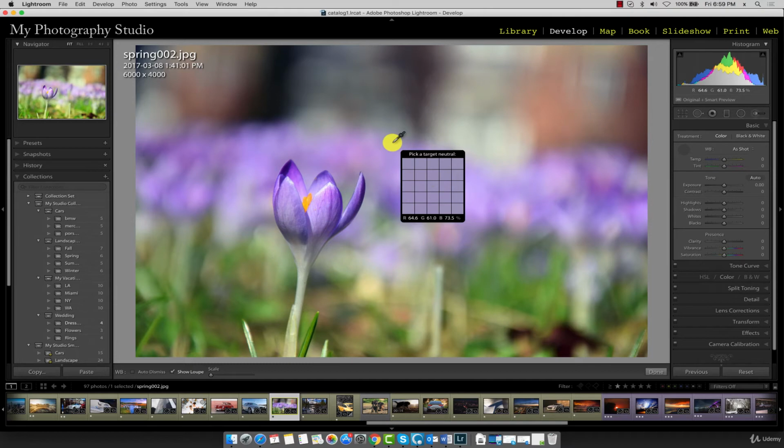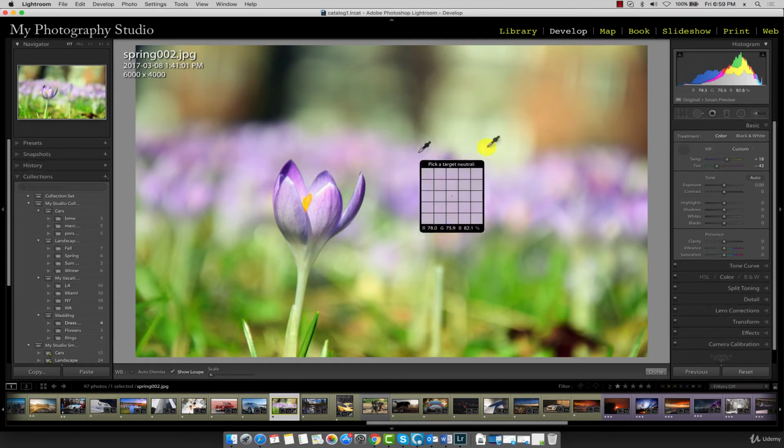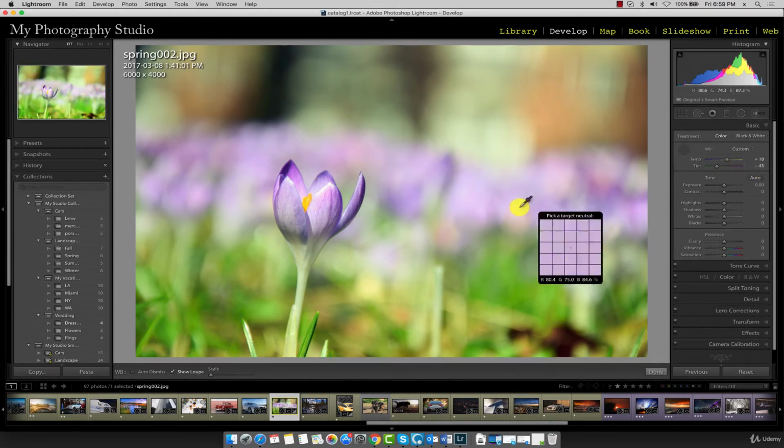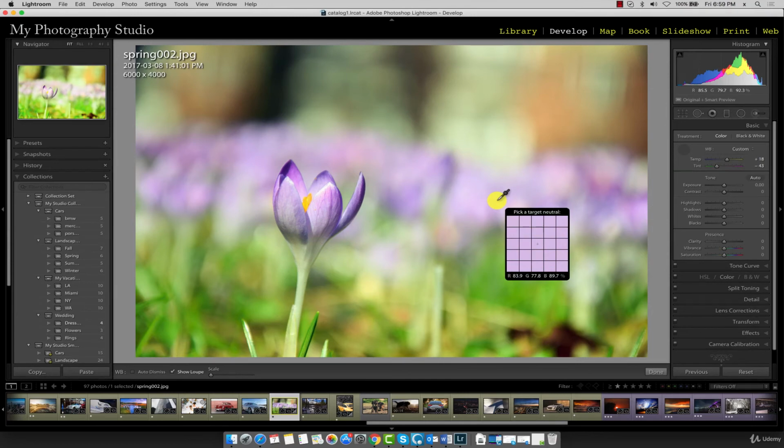So watch what happens when I click my left mouse button now. Lightroom automatically adjusts all the colors in the image based on the neutral reference point we just defined. And you can see it made quite a difference. The temperature in this case has gone up +18 and the tint has gone down -43. So Lightroom automatically made that adjustment for us. And that's how the auto white balance correction works.